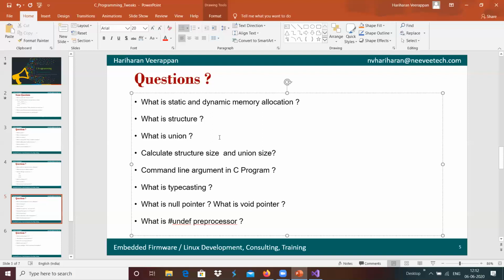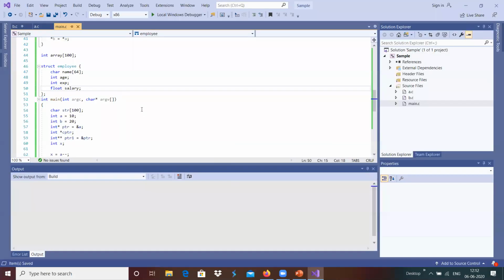Then we have the union. The union is something we can have in the same way.